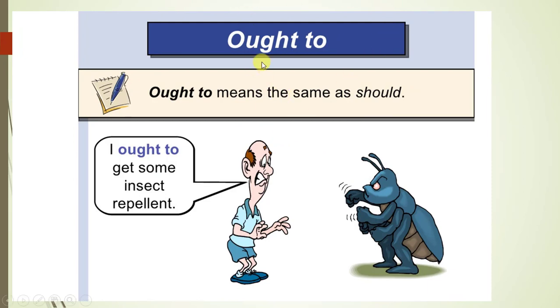Ought to is another modal verb, but in the translation and in the use, it means the same as should. So should and ought to are the same. We can say I ought to get some insect repellent, or we can say I should get some insect repellent.